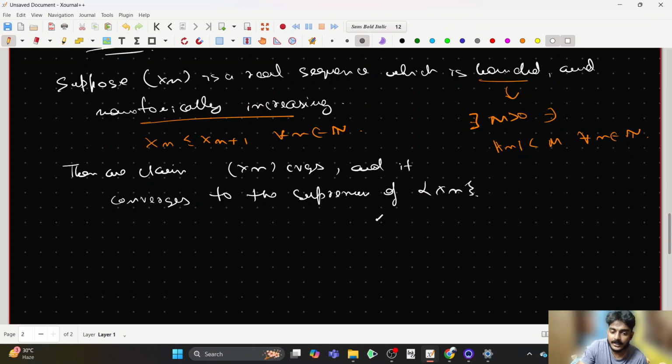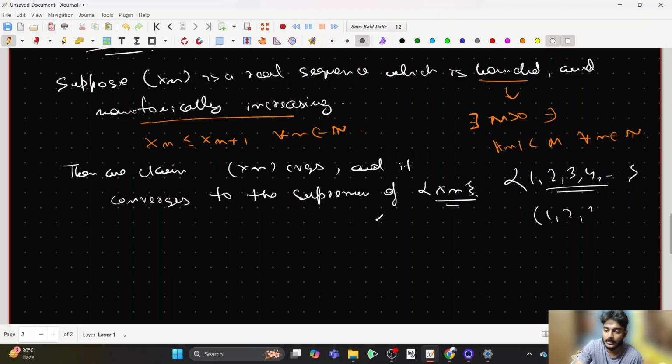Okay, here we are treating xn as a sequence, here we are treating xn as a collection of elements. For example, suppose I have this sequence 1, 2, 3, 4 and so on, the sequence n. So here we have the elements as a sequence, and here we are just treating the elements of the sequence as a set. That is exactly what I mean by the difference of these two notations. Right? So this is my claim.